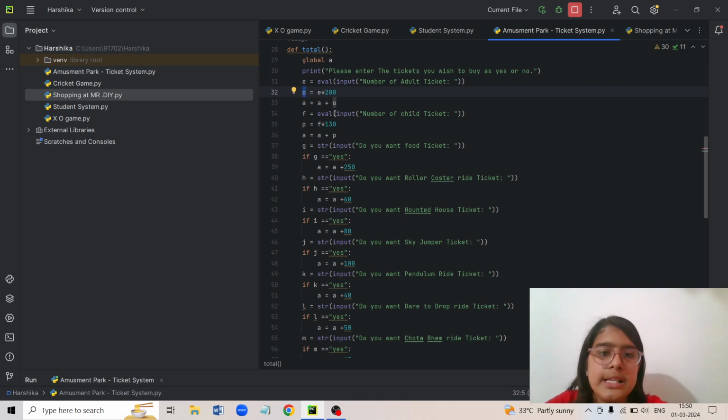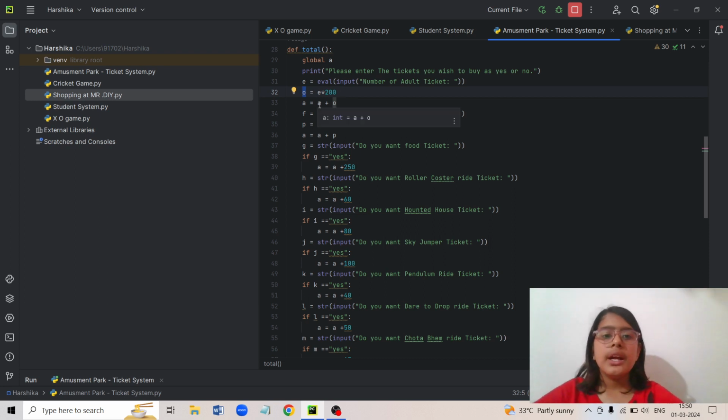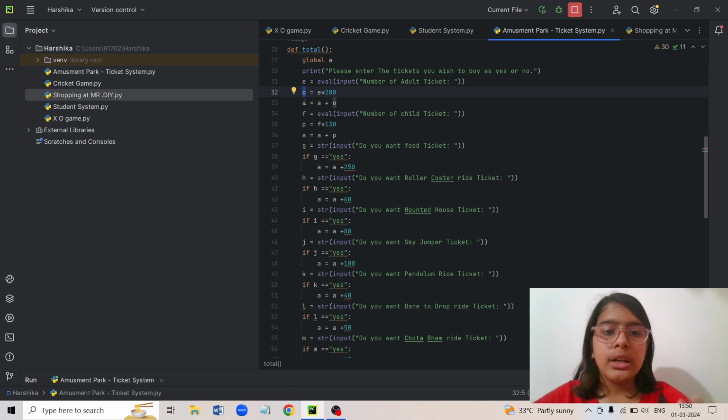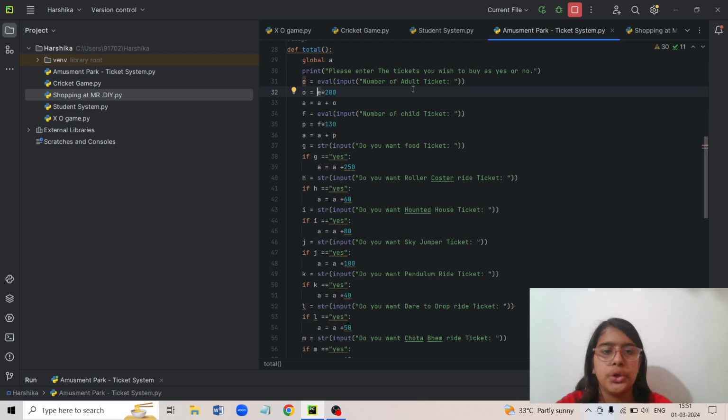Then it will ask A is equal to A plus O. So what is A? I have put A as the total amount. So 200 is nothing but the price. Here it is telling that this variable needs to have 200, or whatever number I've put here, up to 204 as in the example that I showed you.